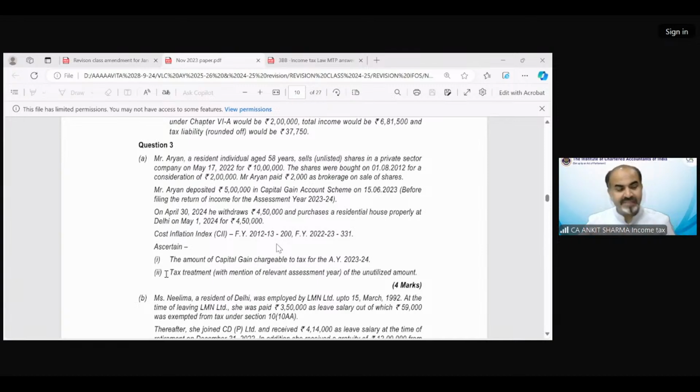So can anyone tell me in which year the unutilized amount should be taxable? Which assessment year is this unutilized amount of 50,000 going to be taxable in, and how much? He invested 5 lakh rupees and used only 4,50,000. So for the balance 50,000, how much is going to be taxable, and in which year?